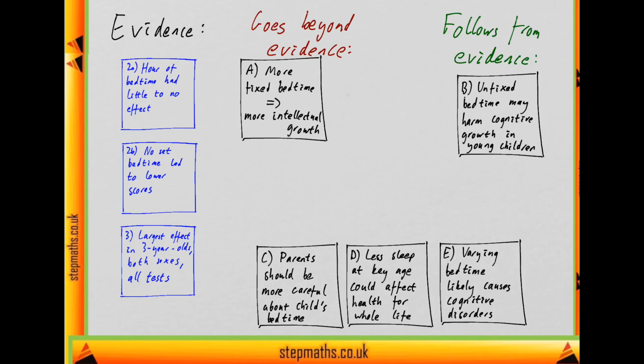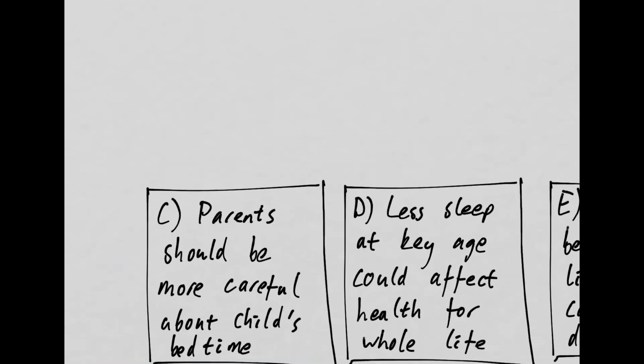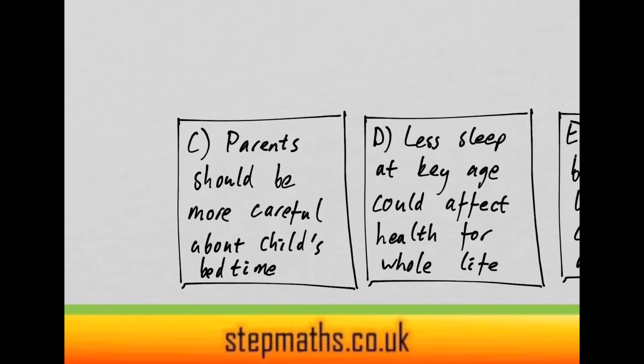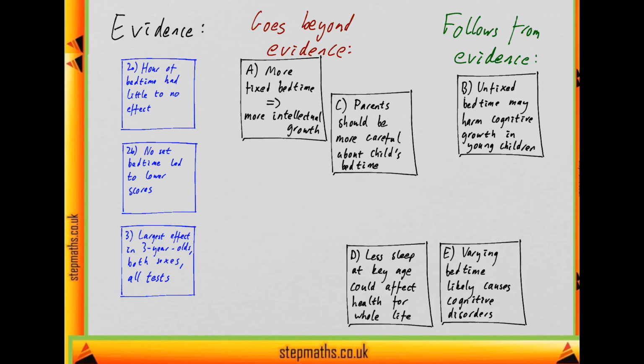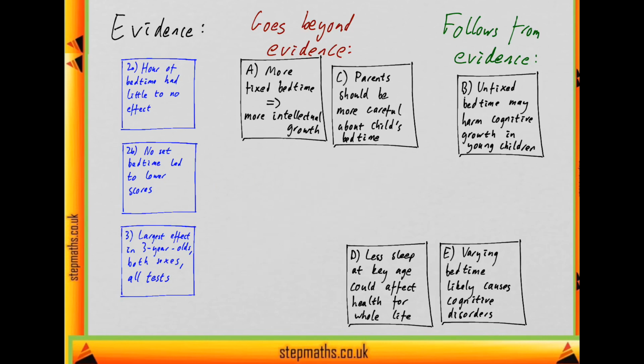Let's look at C. C says that parents should be more careful about their children's bedtimes. So this is a should statement, and therefore it's definitely saying something beyond just summarising the evidence. So we'll immediately put that in this column. It's worth noting that the experiment didn't say that the children who didn't have set bedtimes was because the parents weren't being careful. So this is introducing new concepts. It's going beyond the evidence.